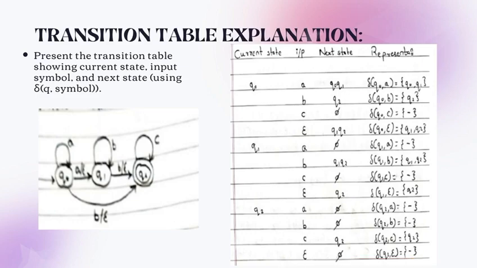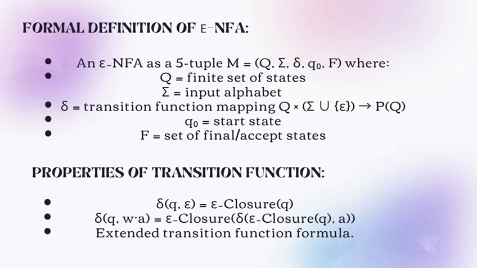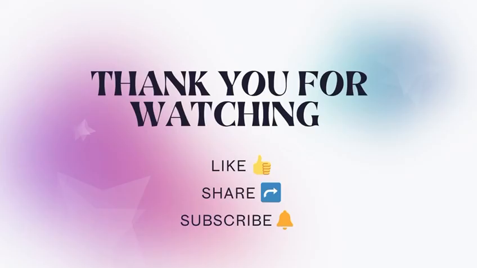For the next state Q2, by taking the input symbol A, it is not moving anywhere, so we do not have any transitions. Next for B, it is not moving anywhere, so we don't have any transitions. By taking the input symbol C, it has a self loop, so we have written delta of Q2, C equals Q2. Next for epsilon also, it does not have any transitions, so it is phi. To wrap up the theoretical aspects, we define epsilon and